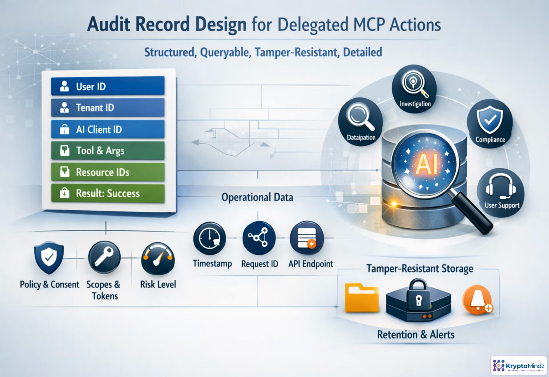For delegated MCP actions, an audit record is not just a log line. It is the evidence chain. Capture who acted, which tenant they belong to, which AI client invoked, which tool, what resources were touched, and whether the action succeeded. Add the authorization context: policy version, scopes used, consent reference, token exchange, decision reason, and risk level. Operational data matters too, including timestamps, request IDs, trace IDs, endpoints, latency, and error categories. Finally, protect the record itself with append-only storage, tight access controls, retention rules, and alerts for unusual patterns.